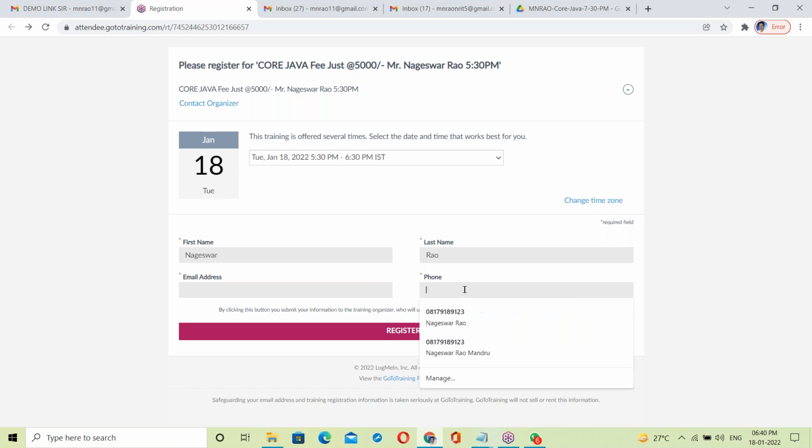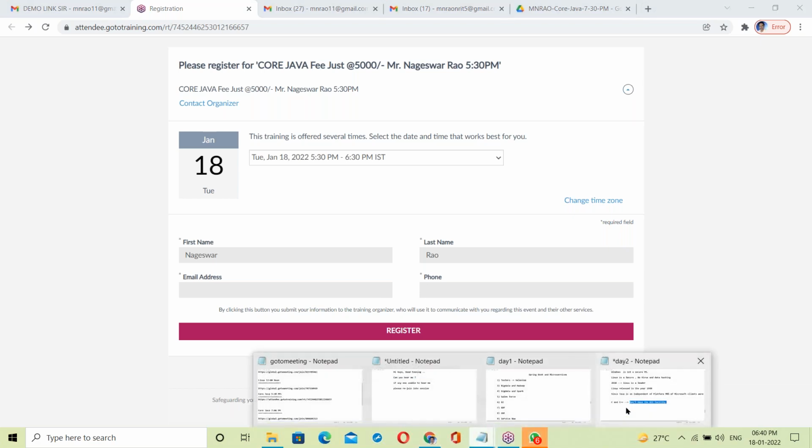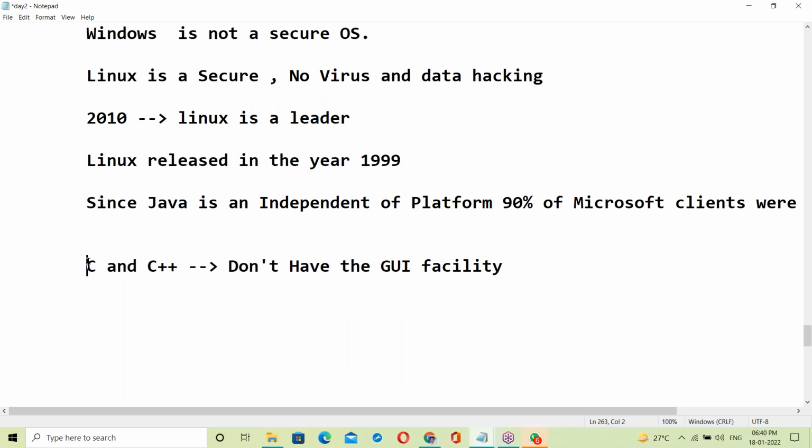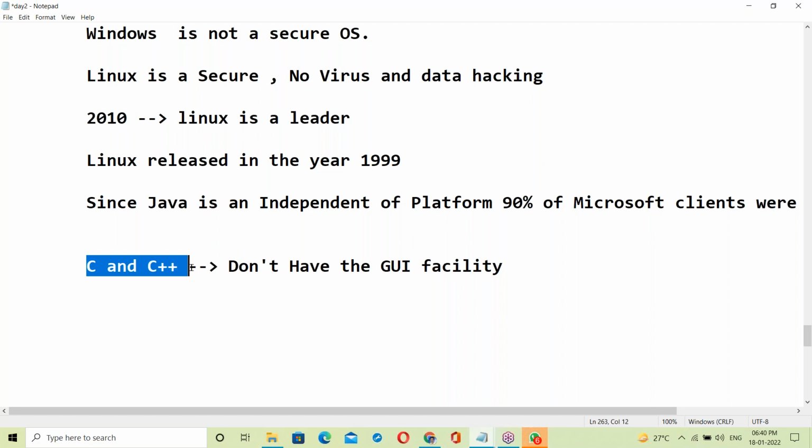C doesn't have ready-made things. Yes, some header files are available, but very few. In C language, you should write the complete code yourself. GUI facility is not available in C and C++. It's completely character based. C and C++ are mainly used for device driver development, not for user-friendly applications. You cannot develop those in C and C++. C and C++ are only for device drivers.